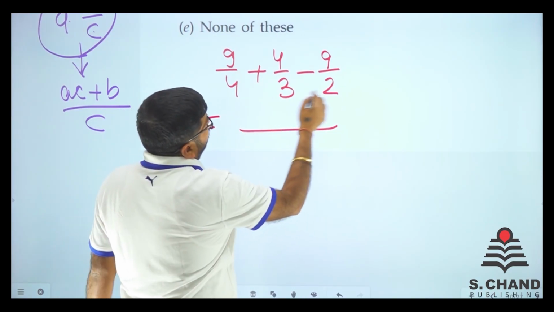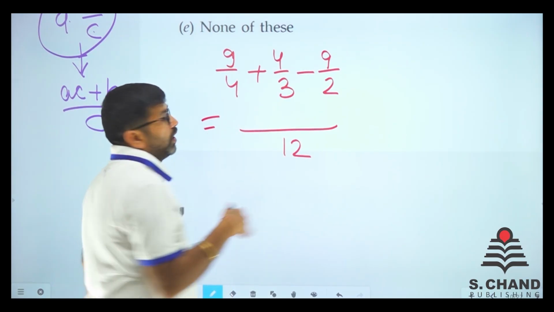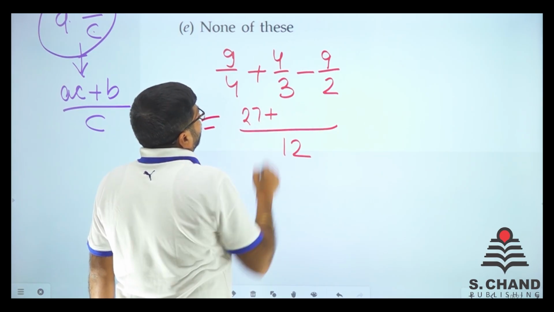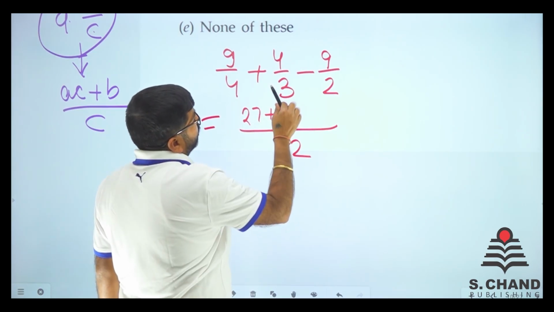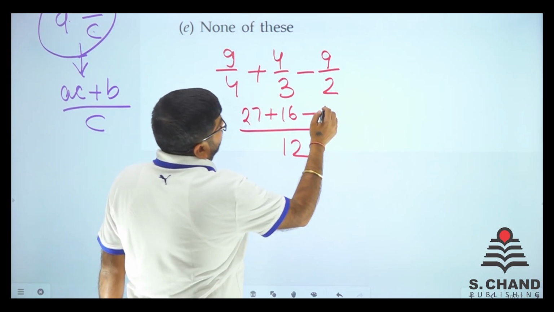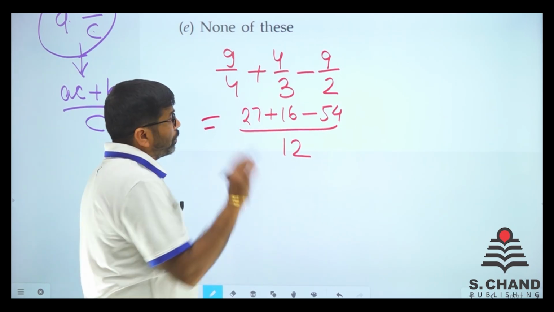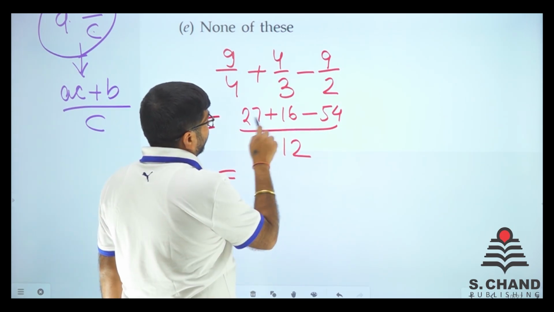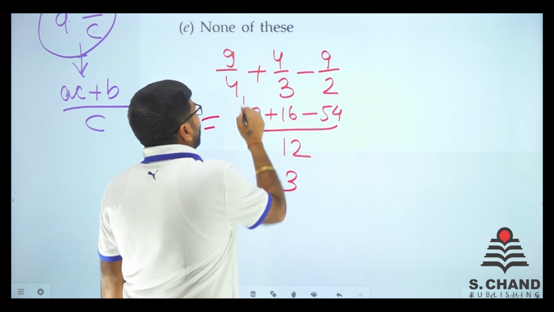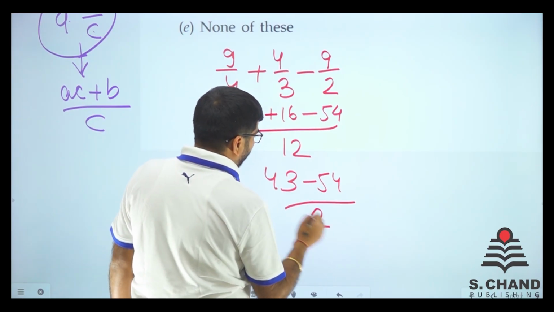The LCM of 4, 3, 2 is 12. So 12 divided by 4 is 3. So 9 into 3 is 27. We get 12 divided by 3 is 4, and 4 fours are 16. 12 divided by 2 is 6. So 9 into 6 is 54. From the BODMAS formula, we add 16 and 27. So 7 and 6 is 13. Carry 1, 2 and 1, 3 and 1, 43. Minus 54 divided by 12.